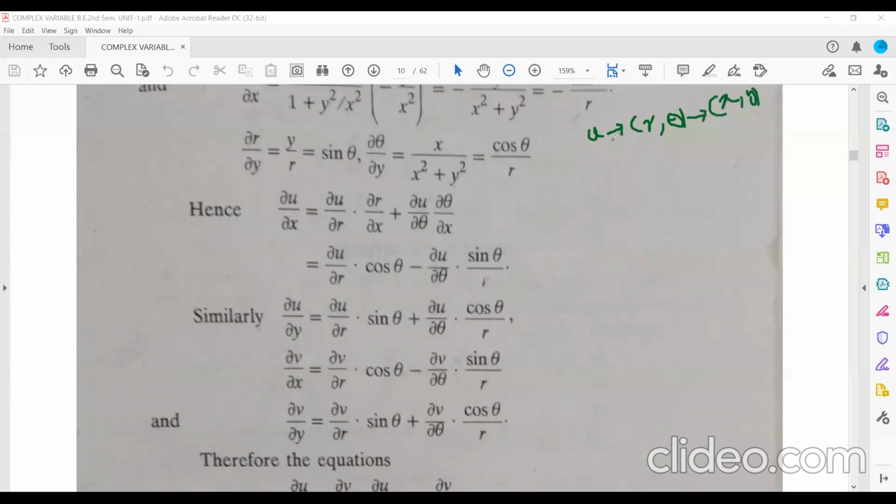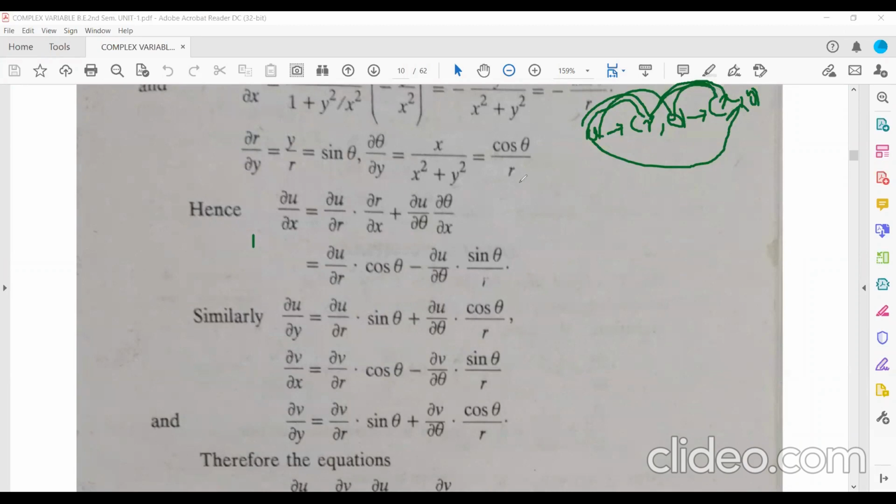Now your question is to find the derivative of u with respect to x. You can't go directly; you have to go through this part, then that one. So del u by del x is first del u by del r into del r by del x, plus del u by del theta into del theta by del x.